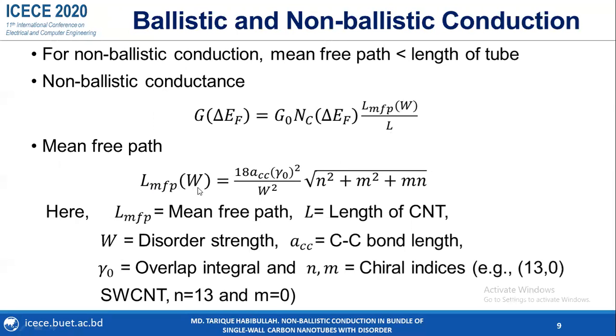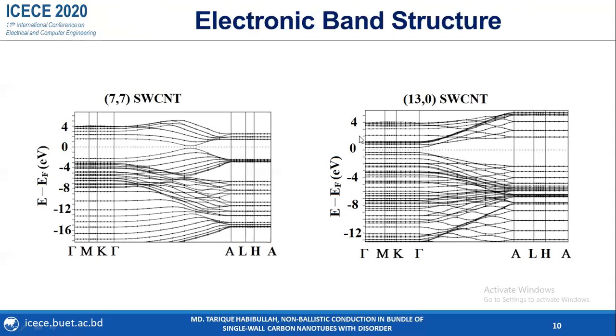The mean free path of CNT also depends on disorder strength W and this square root term, which represents the diameter of CNT.